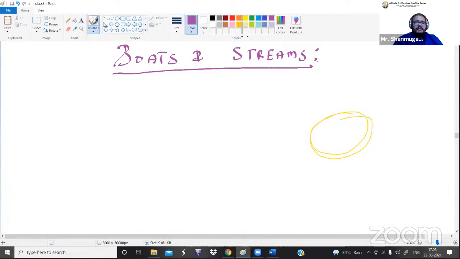Okay, so you just imagine that there is a river like this. Okay, there is a river like this.